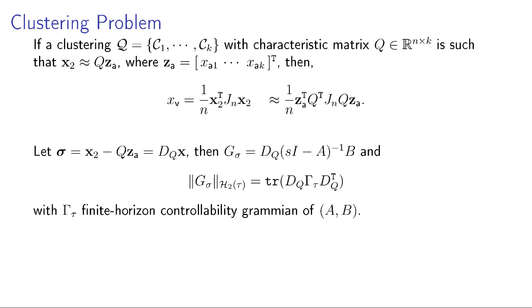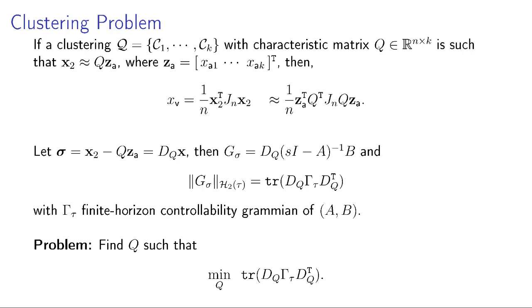What we do is write the transfer function from the input U to this output, which is the difference x2 minus Q ZA. Then we minimize the H2 norm of this transfer function. This is a finite time H2 norm because our A matrix is semi-stable, not Hurwitz.